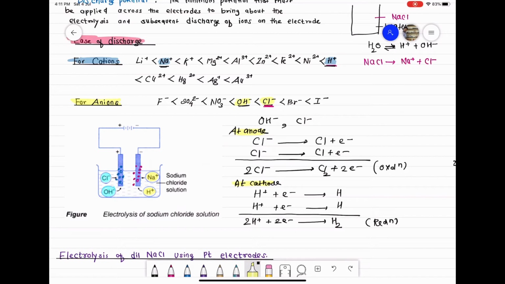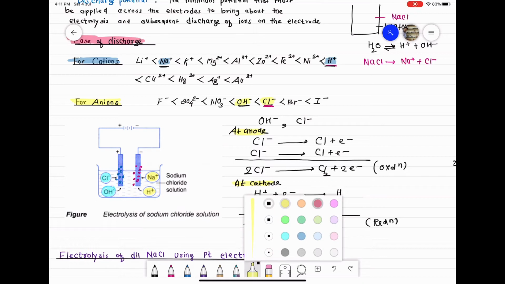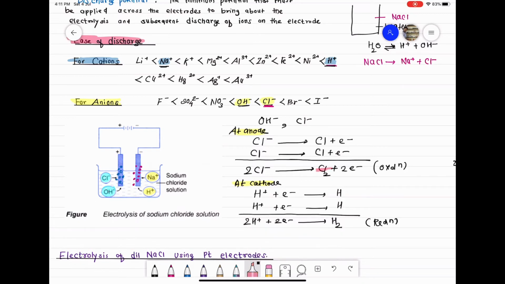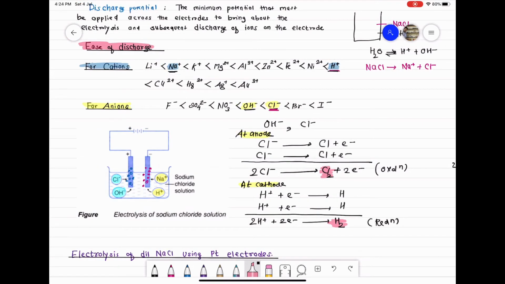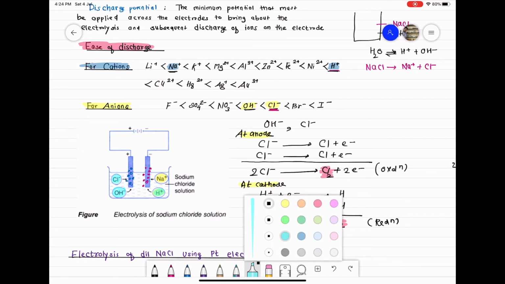So class, the products of electrolysis of concentrated aqueous solution of NaCl are chlorine gas at anode, you can see here easily, chlorine gas at anode and hydrogen gas at cathode. So we can see here H plus ions are reduced into hydrogen gas. So in solution the number of H plus ions will decrease. You can see the number of H plus ions will decrease from the solution.